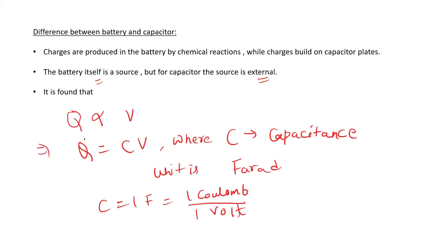We also know that the charge on the plates is proportional to the potential across the plates. So Q is proportional to V, and this is given by Q equal to CV, where C is defined as capacitance and the unit is farad. So 1 farad means having 1 coulomb of charge on the plates when the potential difference across the plates is 1 volt. We have already studied this in earlier classes.